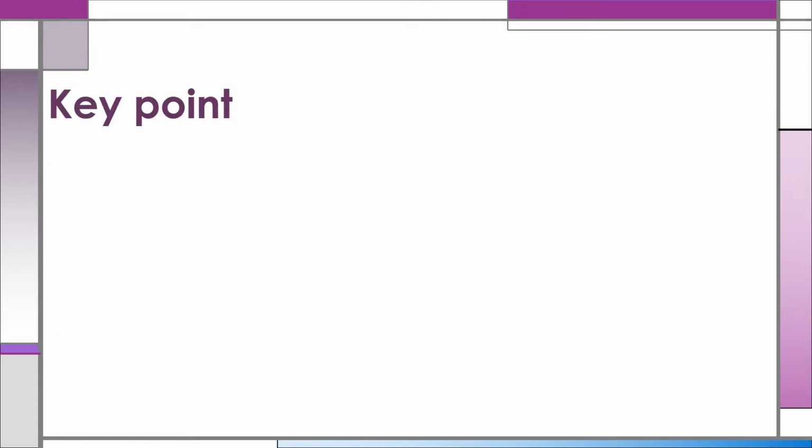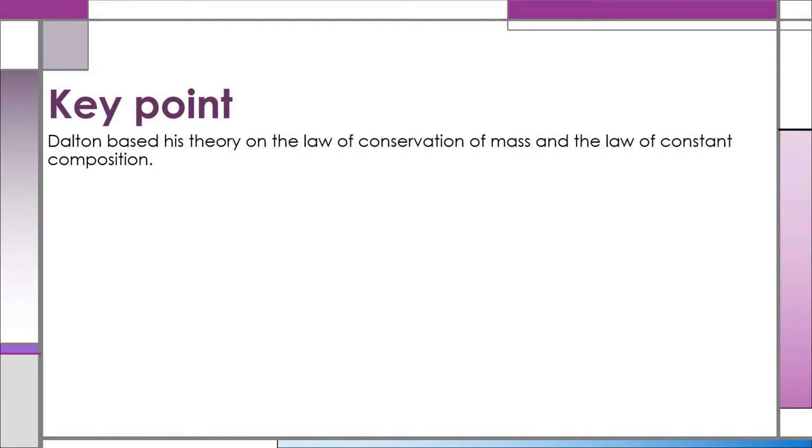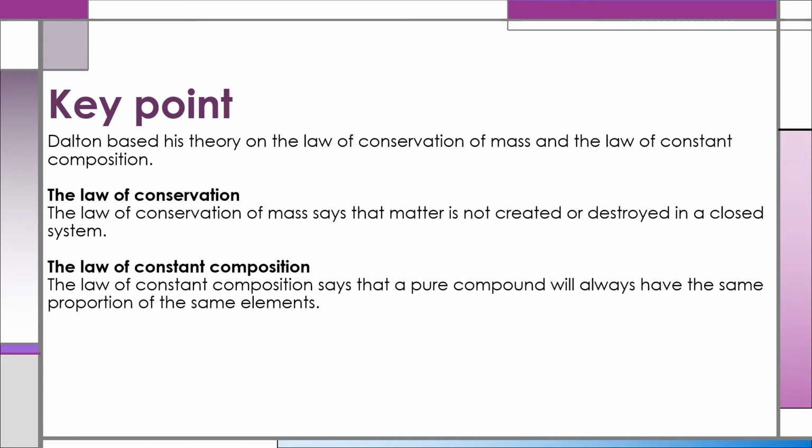Key points. Dalton based his theory on the law of conservation of mass and the law of constant composition. The law of conservation of mass says that matter is not created or destroyed in a closed system. The law of constant composition says that a pure compound will always have the same proportion of the same elements.